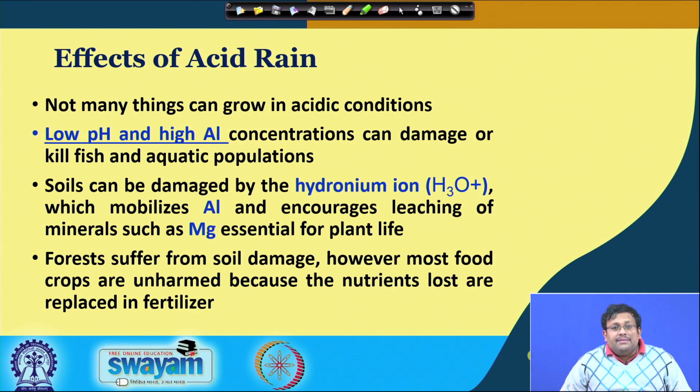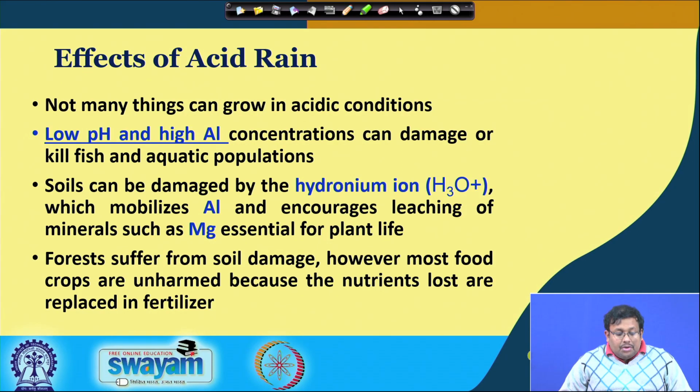Now, obviously, when there is acid rain in an area, you cannot see many things grow because it renders the soil infertile. One of the major causes of this infertility is the low pH and high aluminum concentration, which can damage or kill fish and the aquatic population. So, it can damage the growth of the plant. When there is a low pH and a huge amount of aluminum in the soil, it hinders the germination of seeds, as well as, in the case of aquatic life, it kills the fish and other aquatic populations.